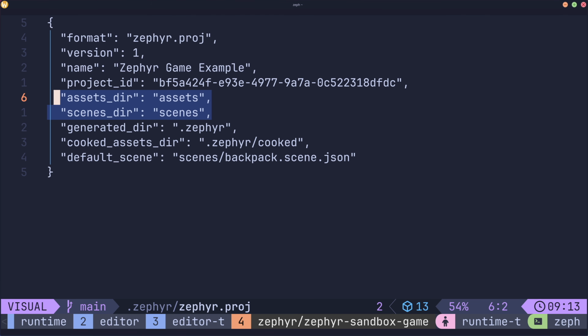So now the runtime, it has this metadata. It can just go load all those assets, load all the scenes, or get the scenes ready. We also have a default scene, which we see when you open up the project or the game, this is where it starts.